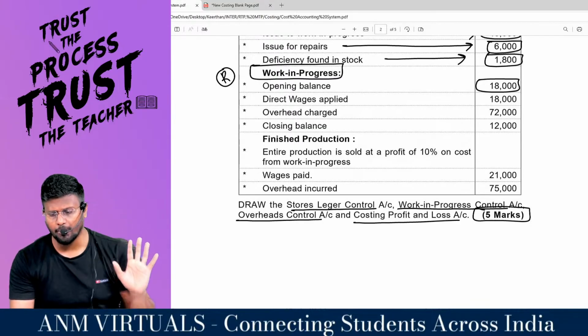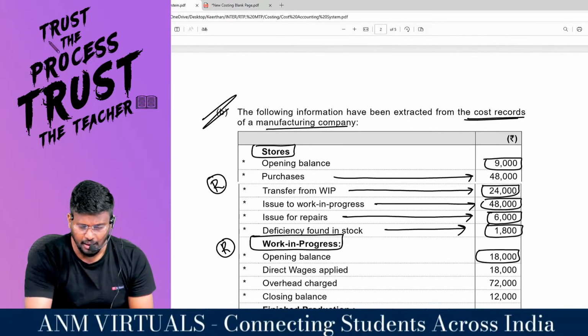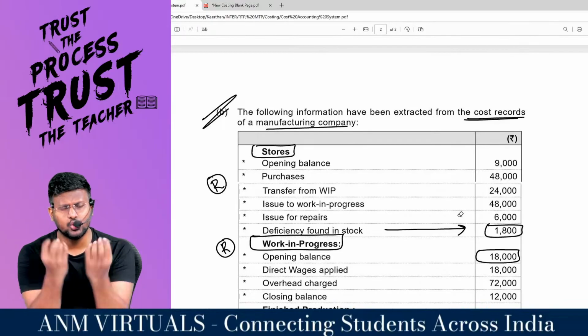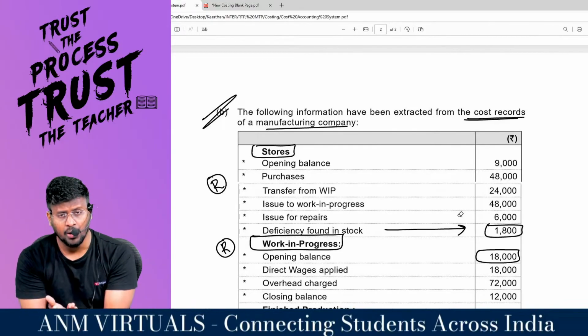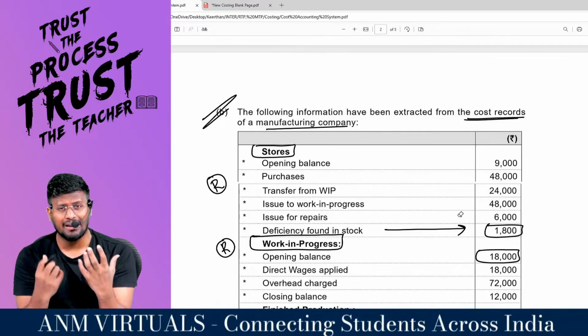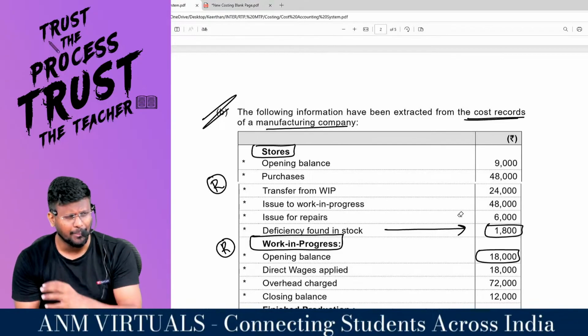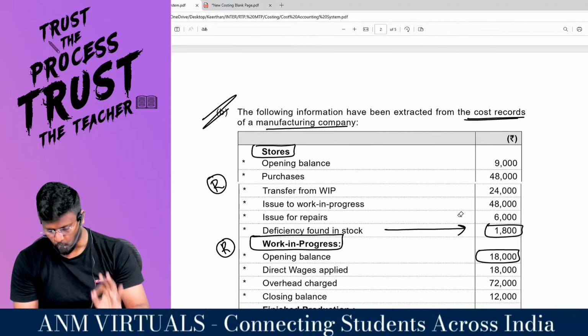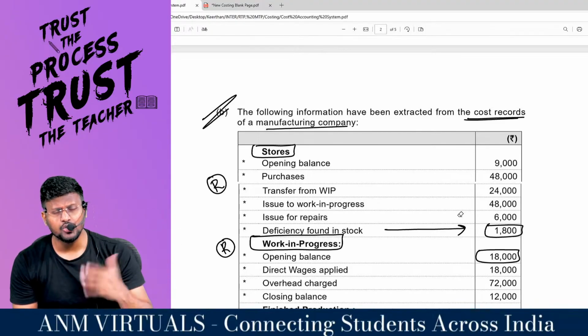Surely there will be normal loss because if you are keeping certain raw material inside the stores, surely some raw material will break down. Surely some raw material will decay. Surely some raw material will rust. All these things will happen. Without that, you can't store this much raw material inside the stores. So, without normal loss, we can't make the production.